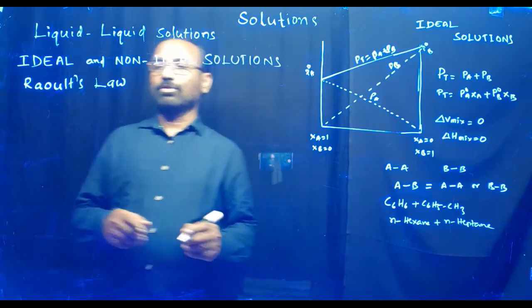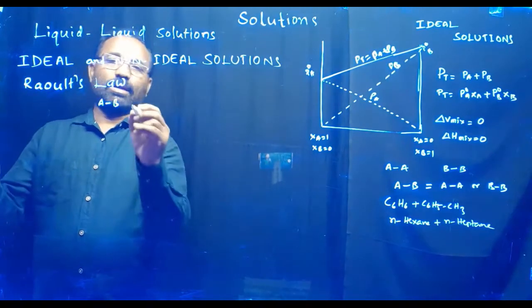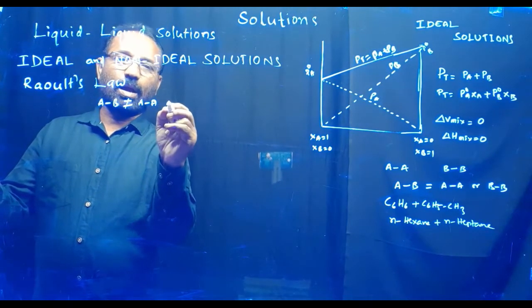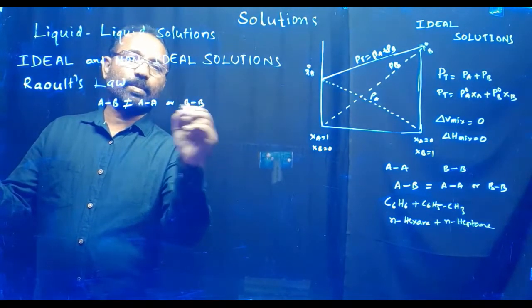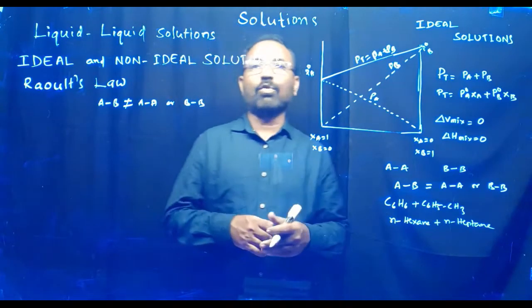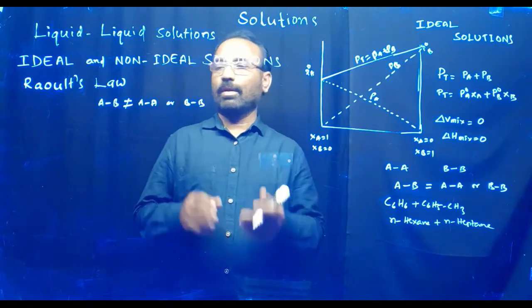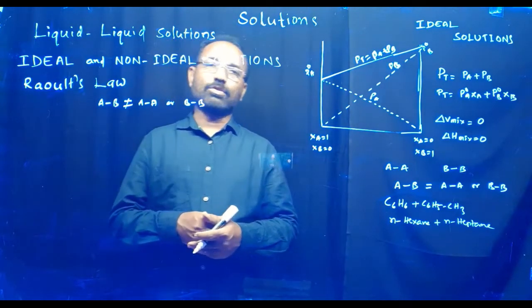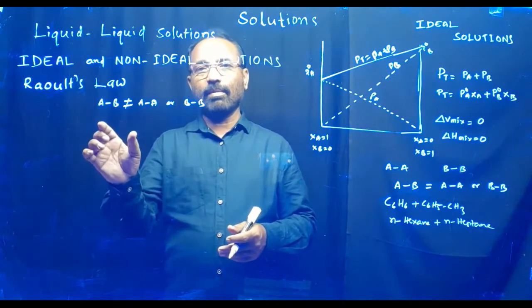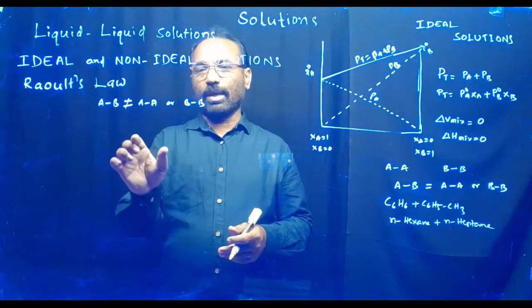In case of non-ideal solutions, the AB interaction energy is not equal to AA or BB. The AB attractive force is not equal to AA or BB.